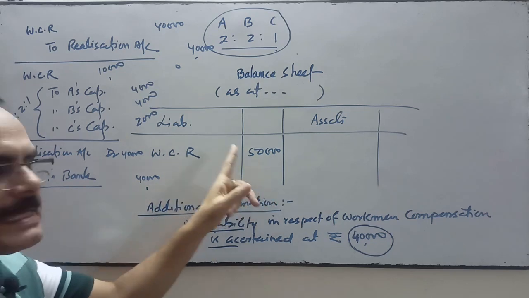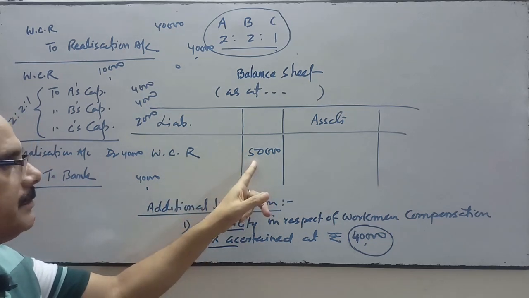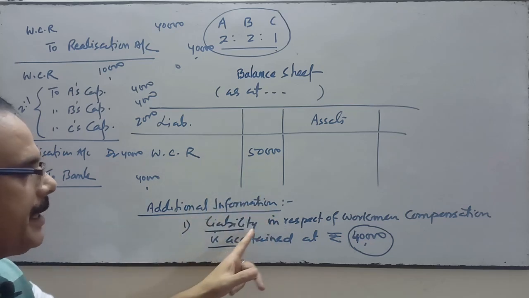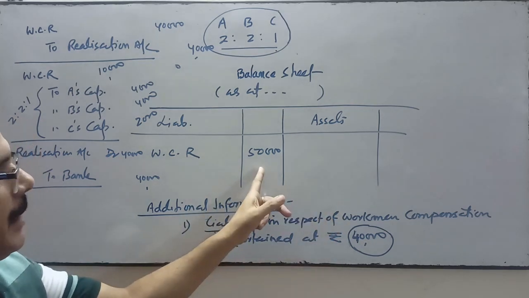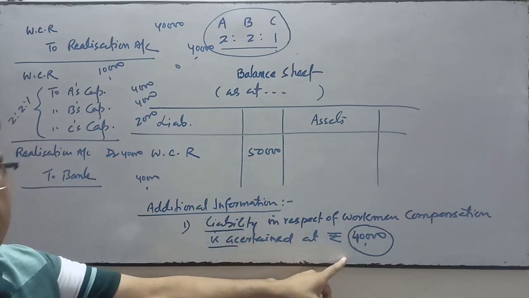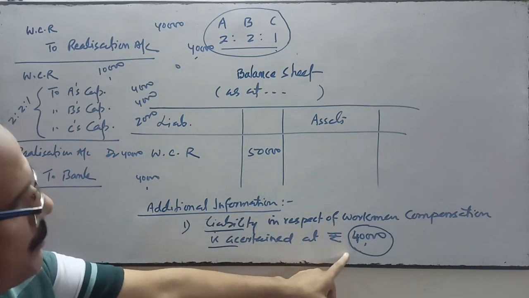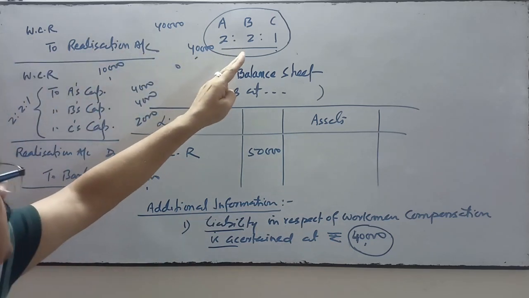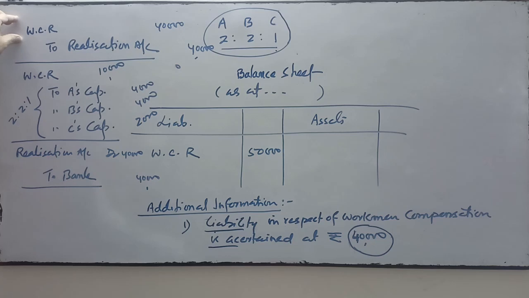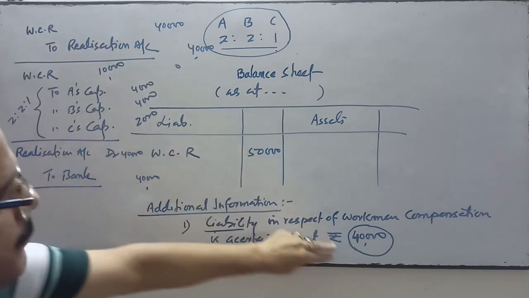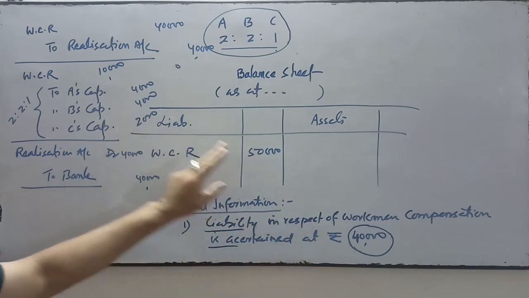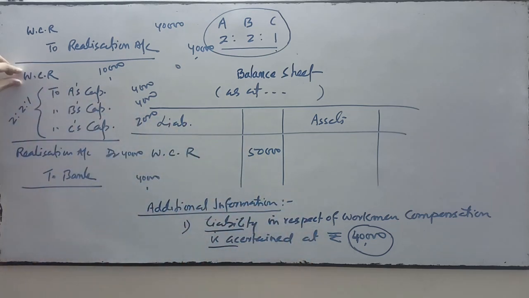Workman compensation reserve in the balance sheet is 50, and against this reserve, the liability in respect of workman compensation is ascertained at 40,000. This 40,000 will be transferred first to the credit side of realization account. Rest 10,000, 50 minus 40, will be distributed to partners in their profit sharing ratio.